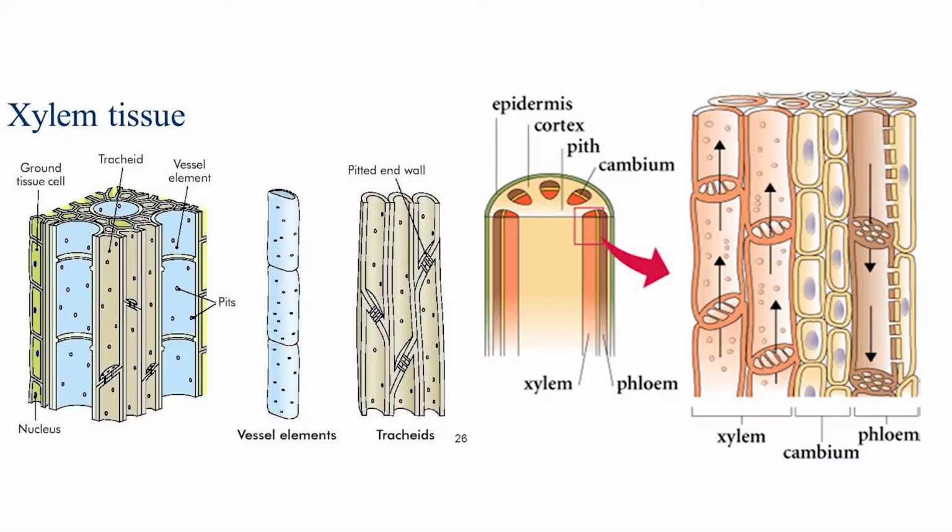The xylem tissues, as you can see on the screen, are elongated and thick-walled. These cells are somewhat in the form of a tubular passage. They provide for upward movement of water and dissolved materials absorbed from the soil by the roots to other parts of the plant.